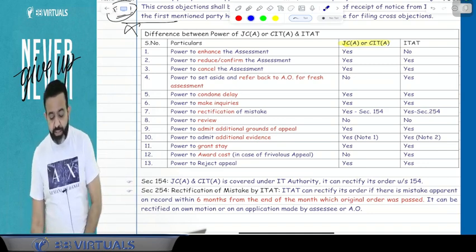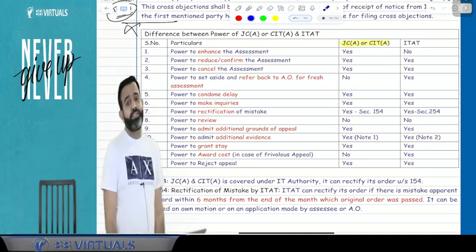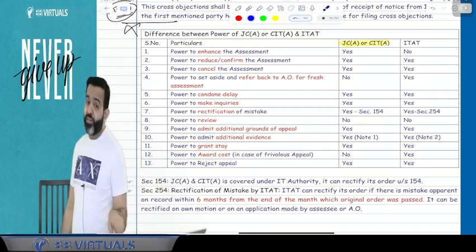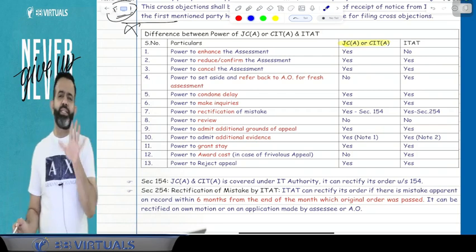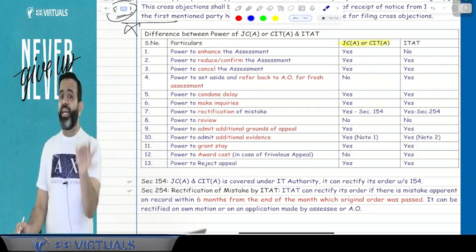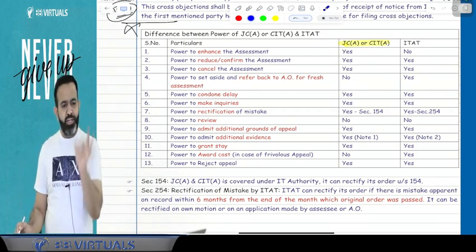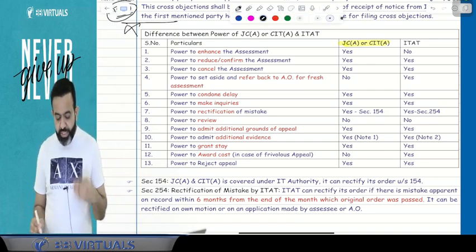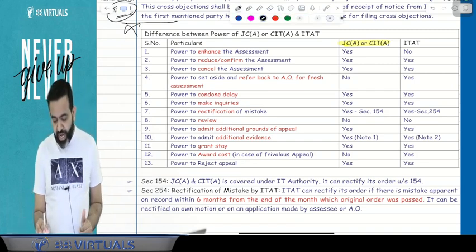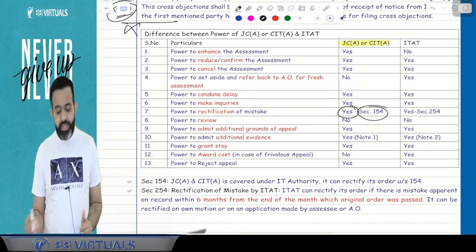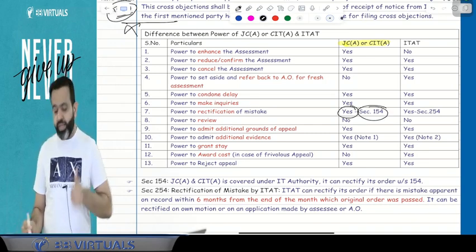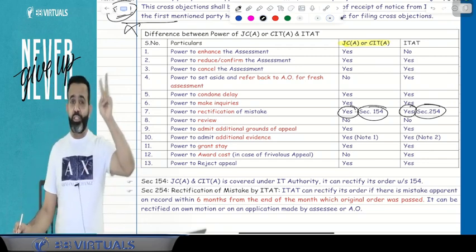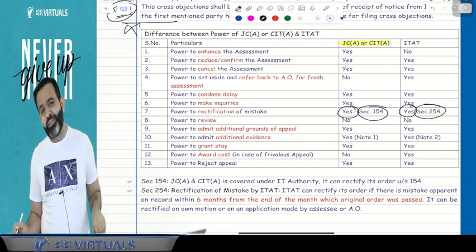Now next part is, sir, can they do the rectification of mistake or not? Rectification of mistake means, suppose they have passed the order and in the order there is a mistake, and the mistake is apparent on record. Can they rectify that mistake or not? Answer is yes, guys. Here CIT appeal, JC appeal can rectify, as well as ITET can also rectify. But sections are different, time limits are different.